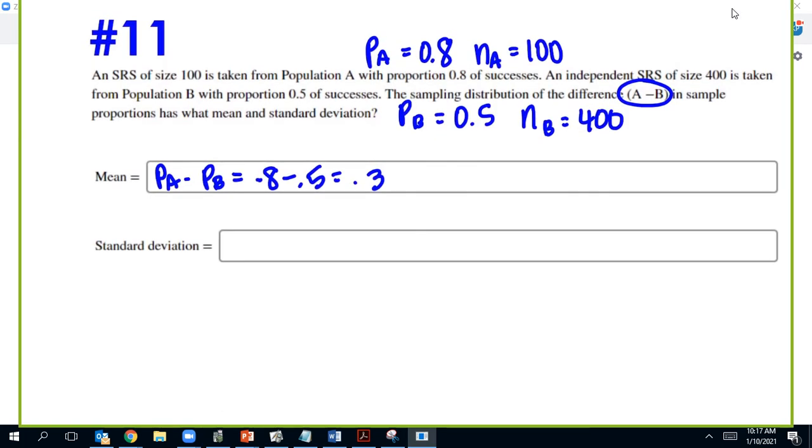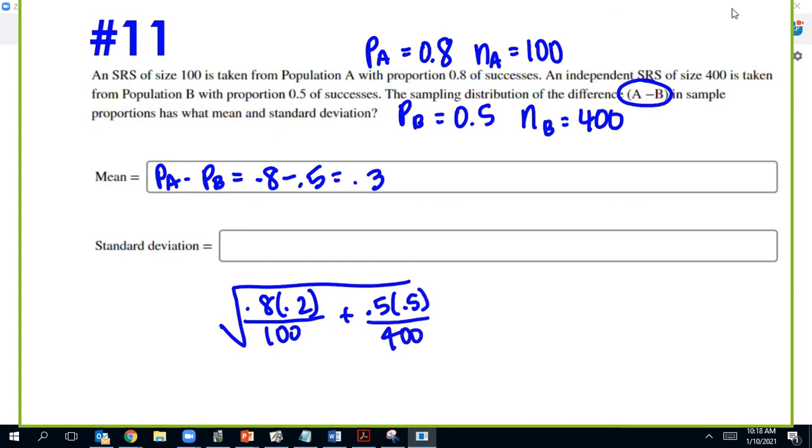Standard deviation, we'll be using this formula right there. So that is square root 0.8 times 0.2 over 100 plus 0.5 times 0.5 over 400. And with that one, I think I got 0.0472. I have to remember. Let's see. 0.0472. And so that goes there.